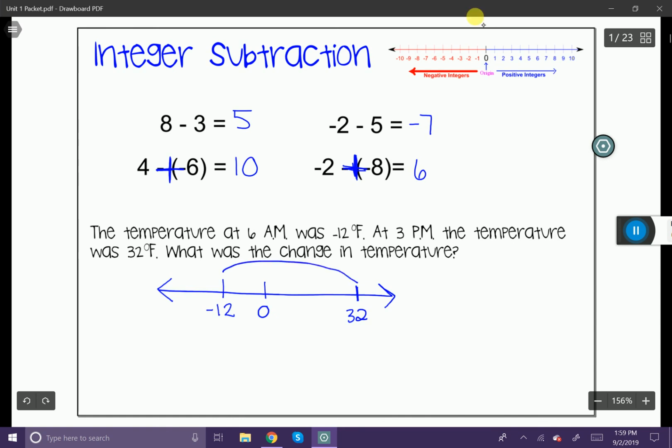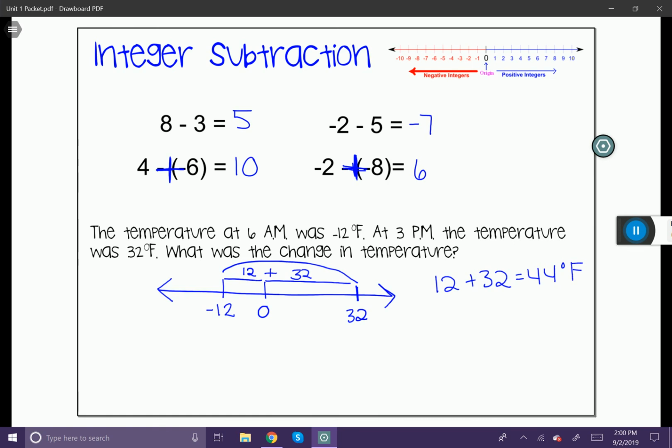So let's first just go ahead and break it from here to here. The temperature change from 6 a.m. to this 0 right here is just going to be 12, right? Because the temperature change is always going to be a positive number. And then the change from here to here is 32. So what we can do is add them together. And then we add those together, 12 plus 32, that's going to give us 44 degrees Fahrenheit. Now that's one way to do it.